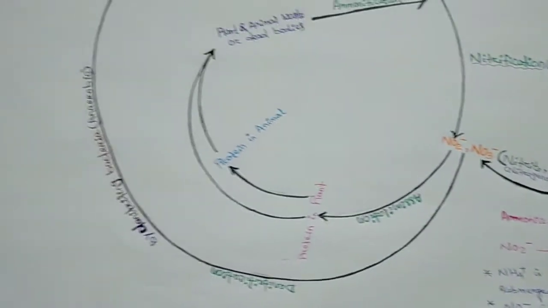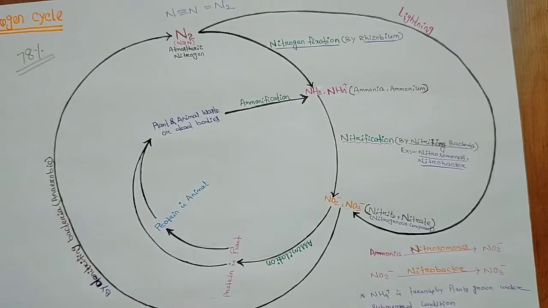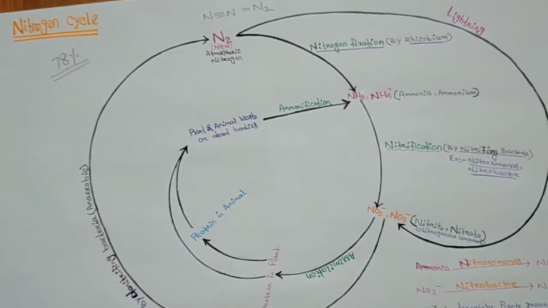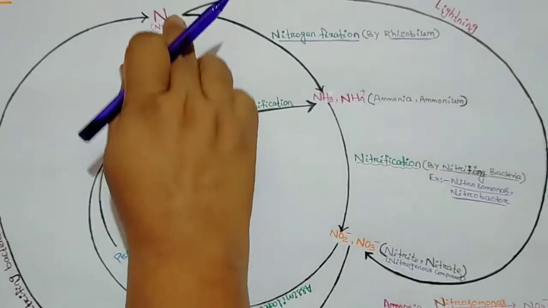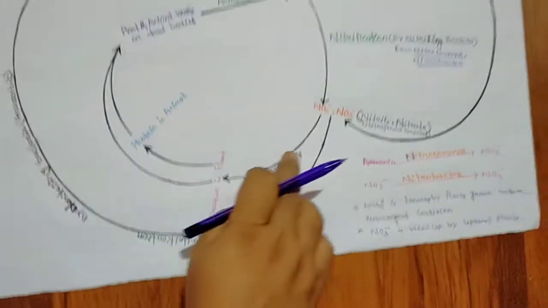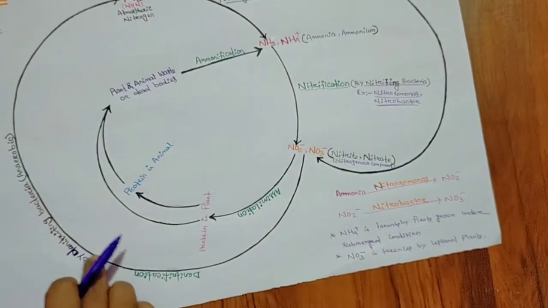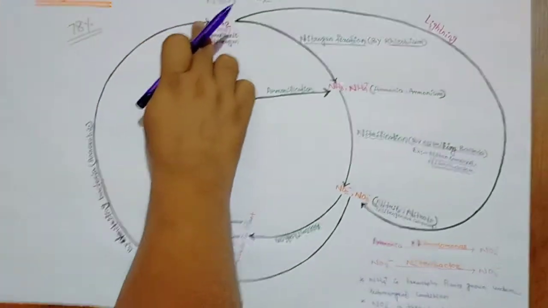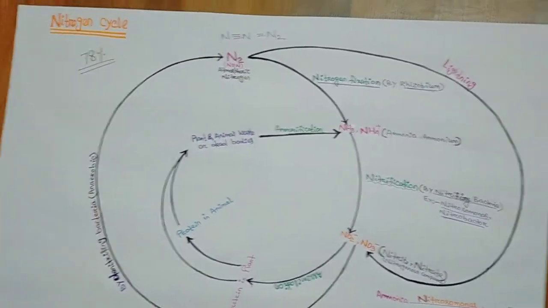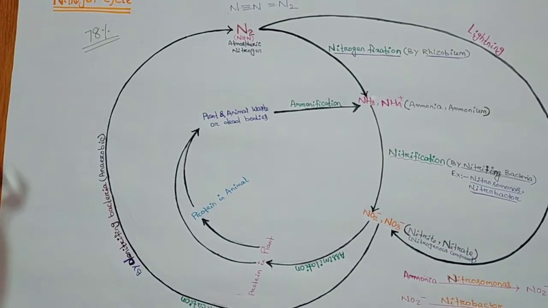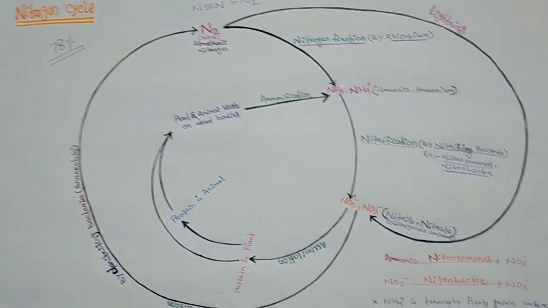Sometimes the question comes: how does the nitrogen percentage in the atmosphere remain constant? By the process of denitrification, some nitrogen goes to the atmosphere, and the percentage of nitrogen in the atmosphere remains constant.